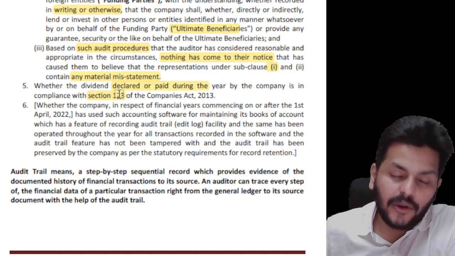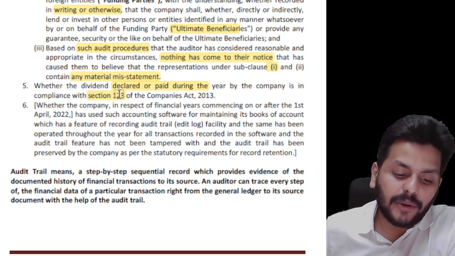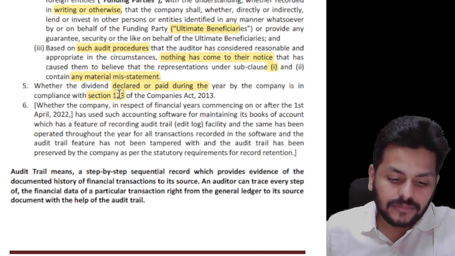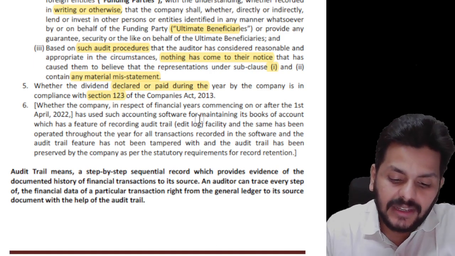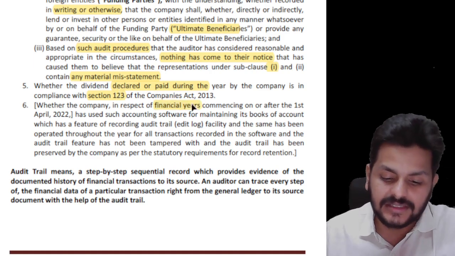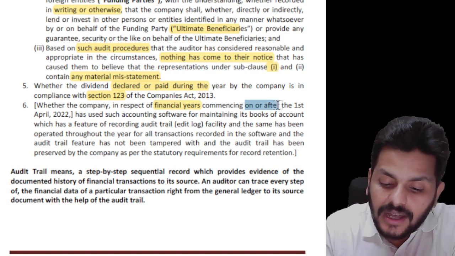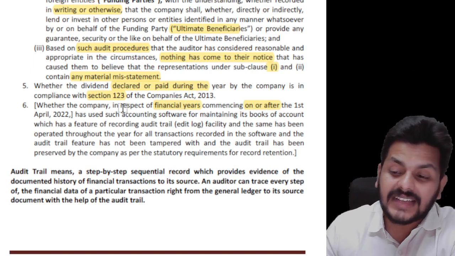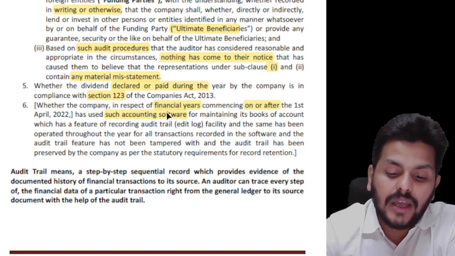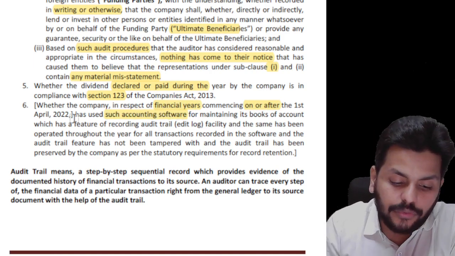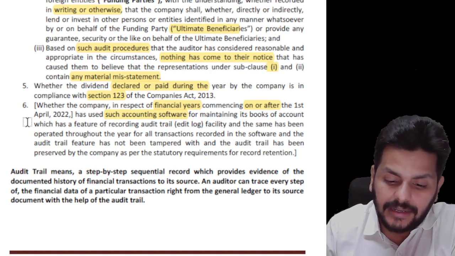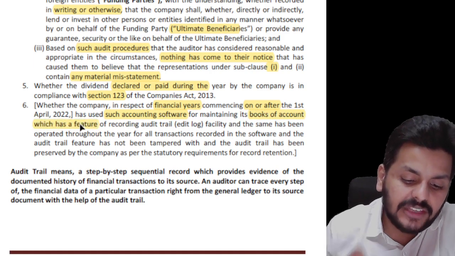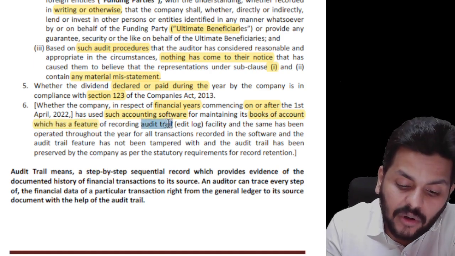And the last point is a very interesting point, again we've seen in audit in a computerized environment. So whether the company, in respect of financial years commencing on or after 1st April 2022, has used such accounting software for maintaining its books of accounts, 1/4/2022 and later, which has a feature of recording the entire audit trail.